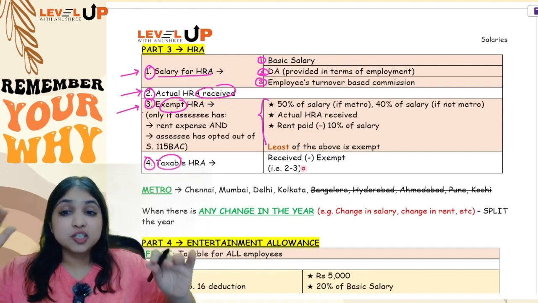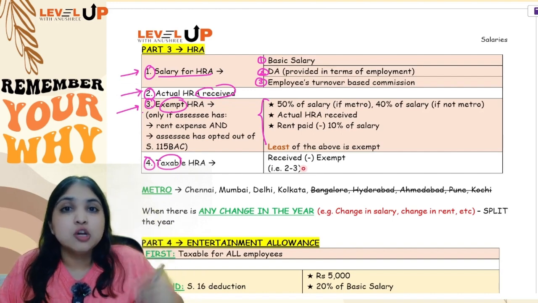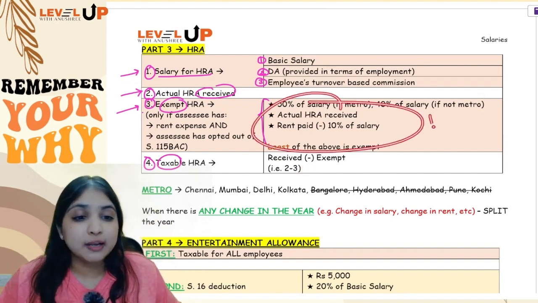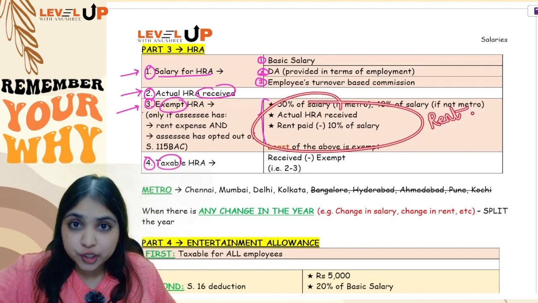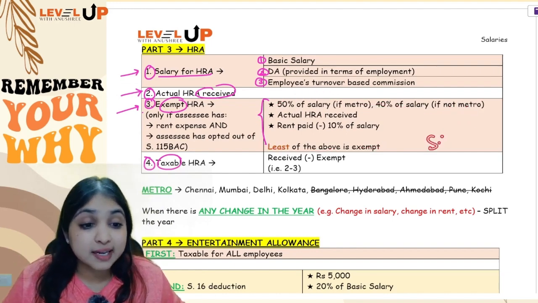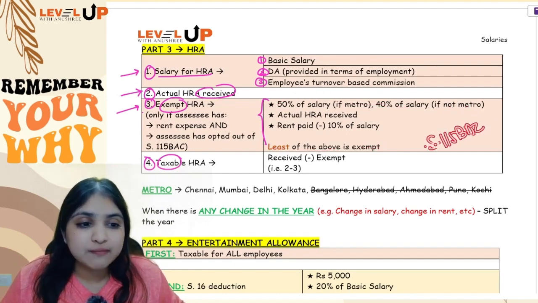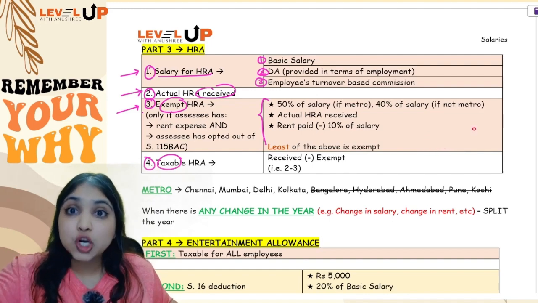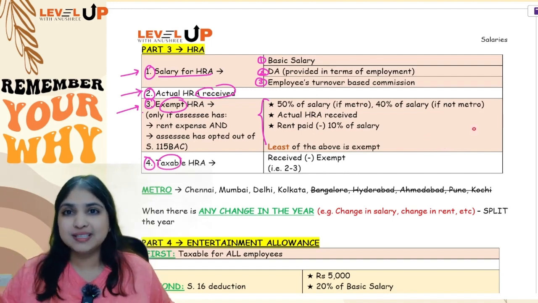Okay, so this is your HRA calculation, but please remember you will do the exemption calculation only if two conditions are fulfilled. First of all, your employee should be having rent expense, and secondly, he must not be following 115 BAC, he must be following the normal provisions. Only then you will do the exemption calculation.